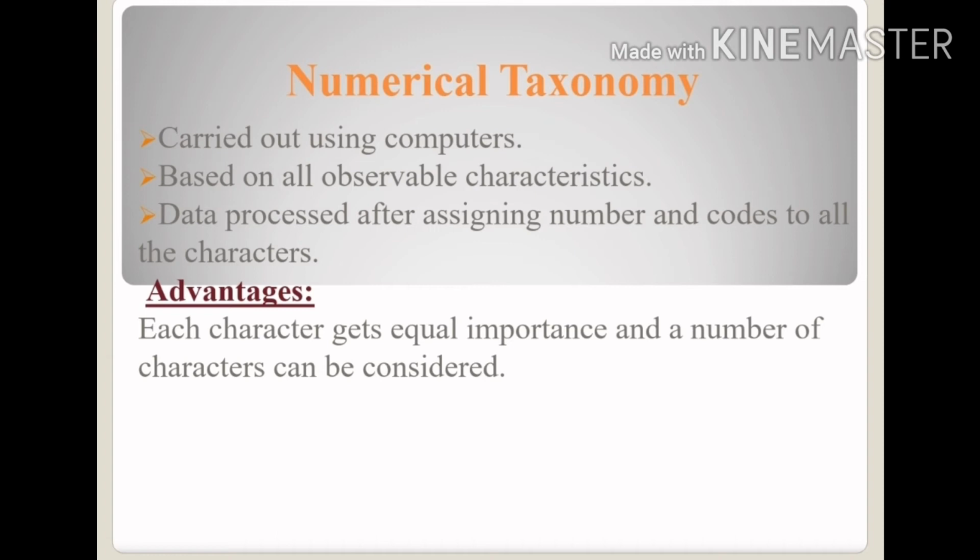What is the advantage of this type of taxonomy? Each character gets equal importance and a number of characters can be considered. कि जितने हमें characters पता चल रहे हैं वो हमें बिल्कुल clear रहेंगे. This is the main important advantage of this taxonomy, that is numerical taxonomy.